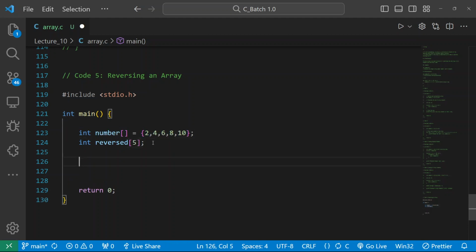See in what way I am writing the code here for the reverse condition. A simple thing I am writing. See, int i equal to 0, I will go up to i less than 5, then i plus plus.